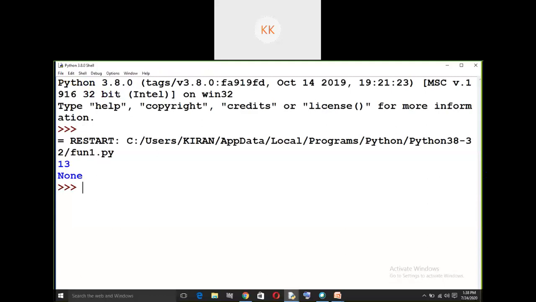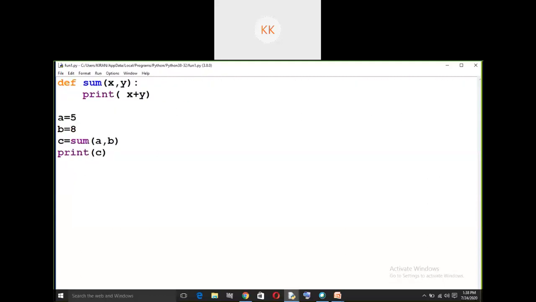c prints None. Why does c print None? Because c does not have any value, because the function is not returning the result. Function call happened, that is fine. But the result of this function is not returned. So because it's not returned, c does not get any value. Whenever a variable does not have a value, it takes None. Because in Python you know that we don't define the data types. It takes the data type depending on the input. So this is the small example.